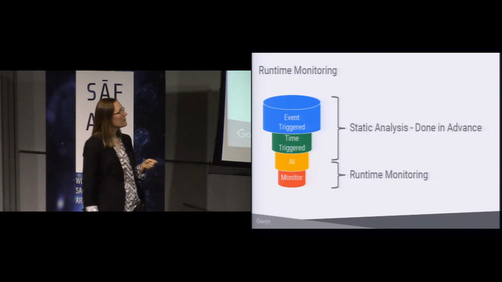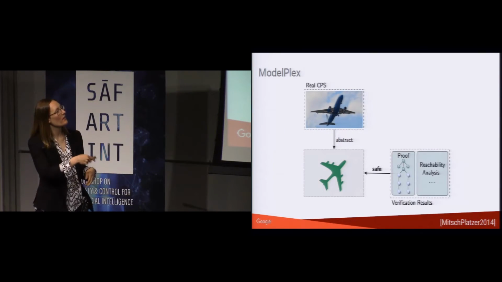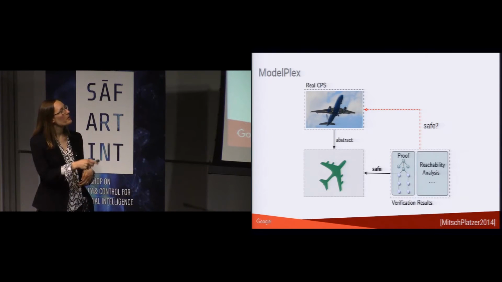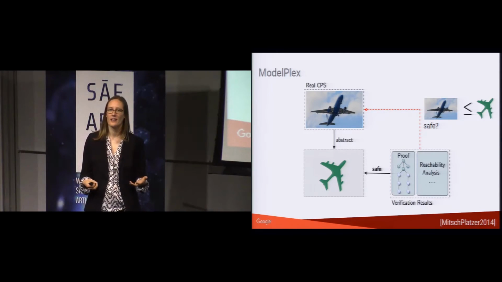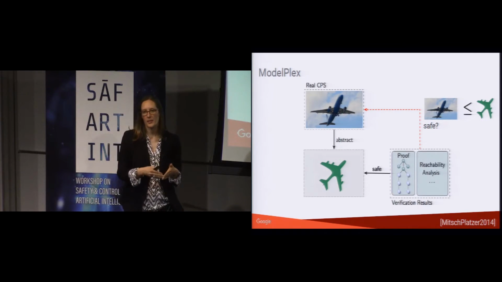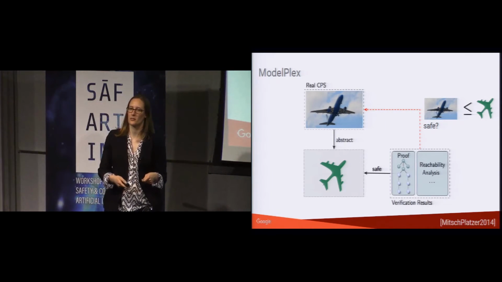So we have this last thing, and this is work that comes from Stefan Mitsch and Andre Platzer here at CMU, called runtime monitoring. And they've made this tool, ModelPlex, which basically says, okay, well, we've already done all of this analysis where we have this abstract model and we proved that it's safe. How do we know that our proof translates to this real world system? We can actually do that refinement check in real time. We can distill it down to small computationally tractable questions on the physical current state of the aircraft and check as the system is running that it actually refines the model we expect it to refine.